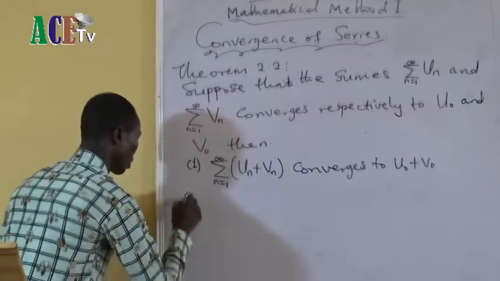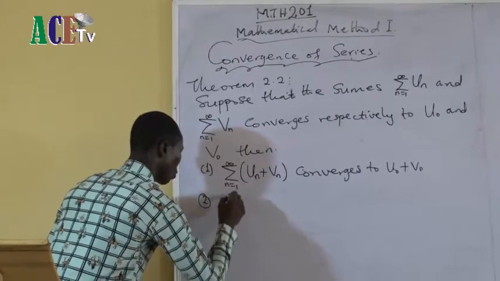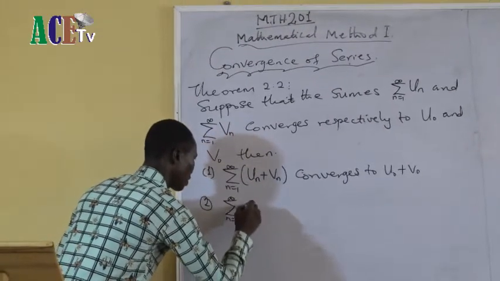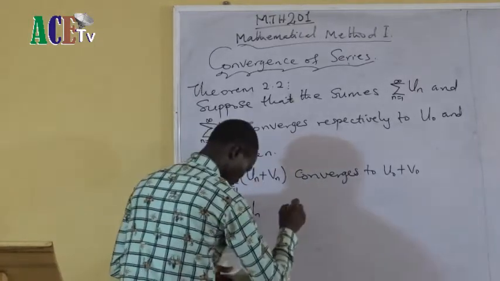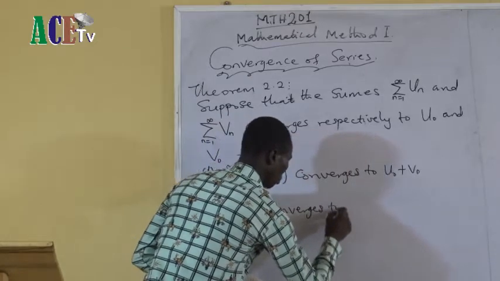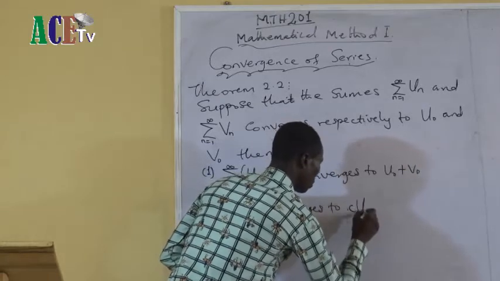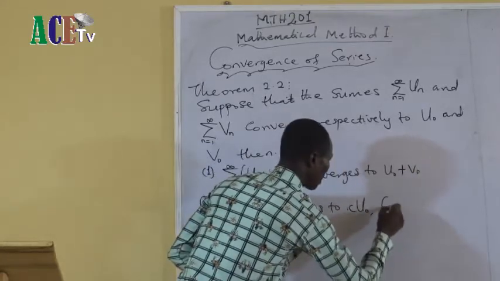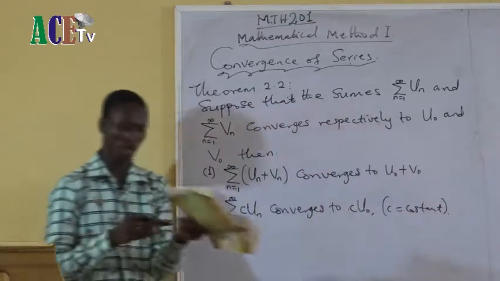Then 2. The sum from n equals 1 to infinity of c times un converges to c times u0, where c is a constant.